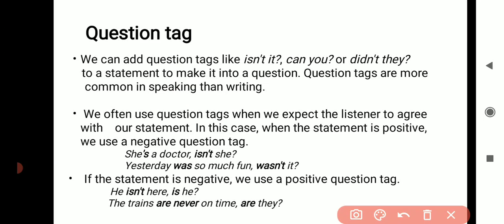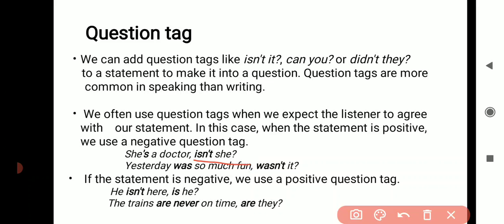She is a doctor. This statement is positive. That is why question tag is negative here. Isn't she? And second one is yesterday was so much fun, wasn't it? Same here.